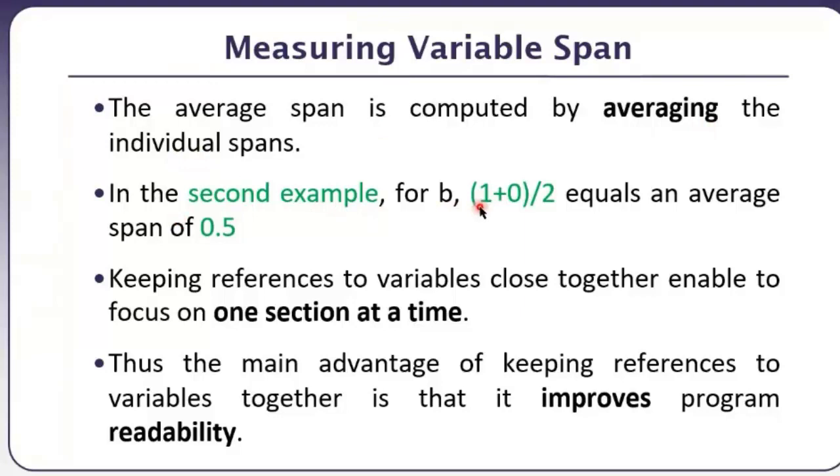In the second example, it's b. For b, it's 1 plus 0 by 2 equals an average of 0.5. Keeping references to variables close together enables focus on one section at a time. So अगर हमारा span कम से कम होगा, if it's a very low number, the lower it is, keeping your focus on the code will be easier. Thus, the main advantage of keeping references to variables together is that it improves program readability. Change करना आसान है, read करना आसान है. Of course, fixing and debugging is easier.